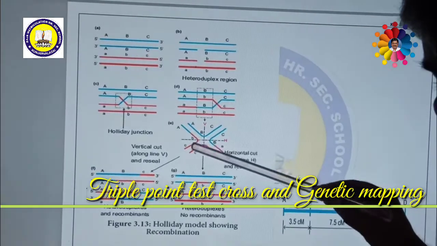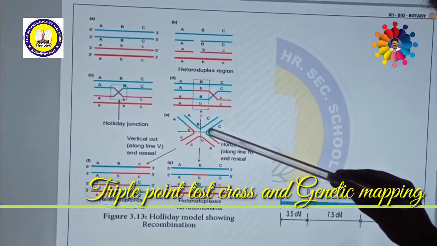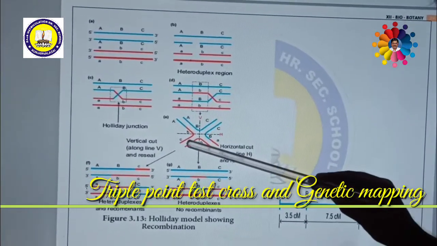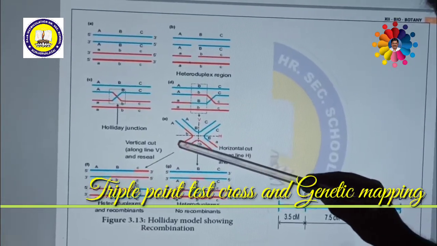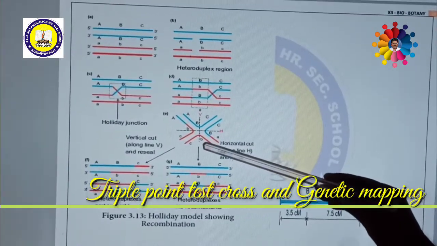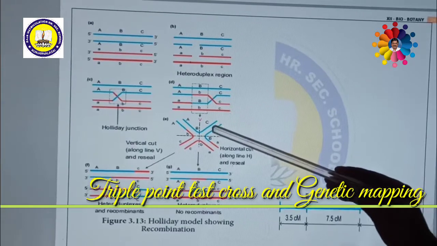On the other hand, if you see capital A, that means blue, red, blue. That means a recombinant DNA may be formed. Here, another red color, blue color, red color. That means it is a recombinant DNA. So if you cut vertically, it is completely forming heteroduplex with recombinants.